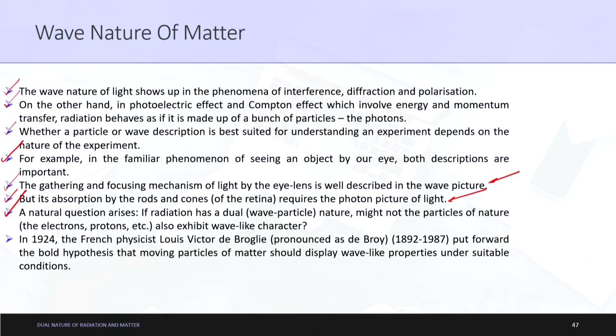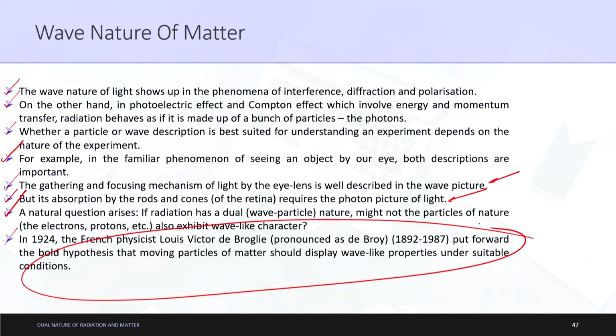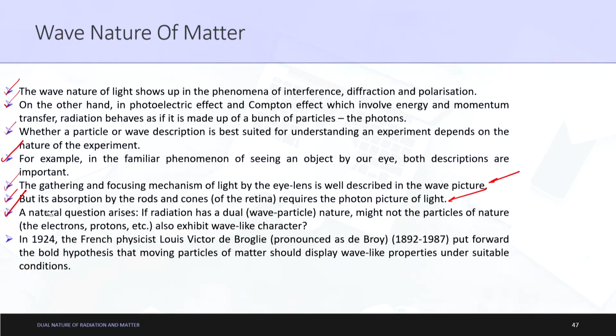Now let us try to understand this. So in 1924, so basically experiments were being done regarding this phenomena. What was found? So in 1924, the French physicist Louis Victor de Broglie put forward the bold hypothesis that moving particles of matter should display wave like properties under suitable conditions. This is a very important point because we are now trying to understand what is de Broglie wavelength, etc. So now a new concept will arise. So try to understand this concept very carefully now.